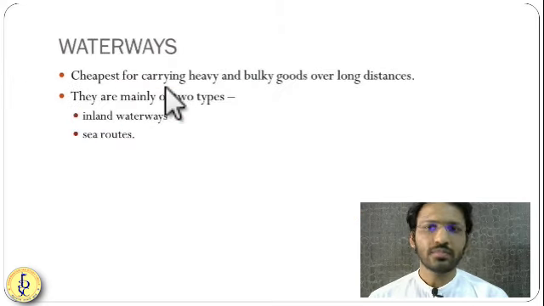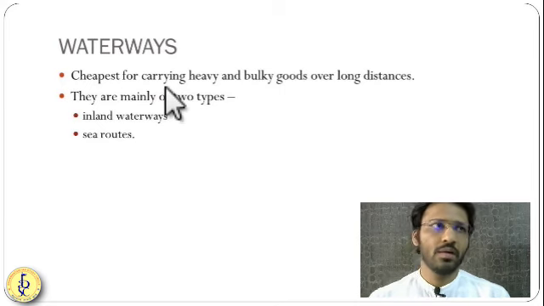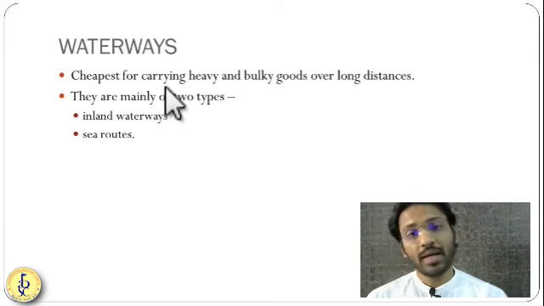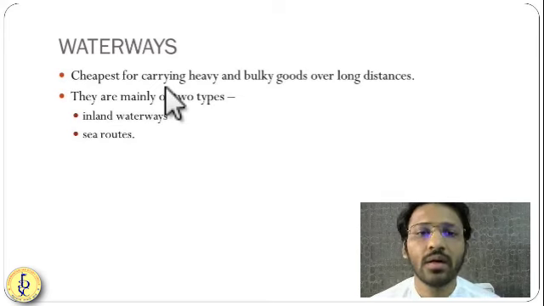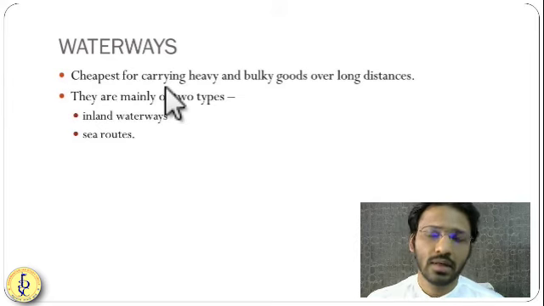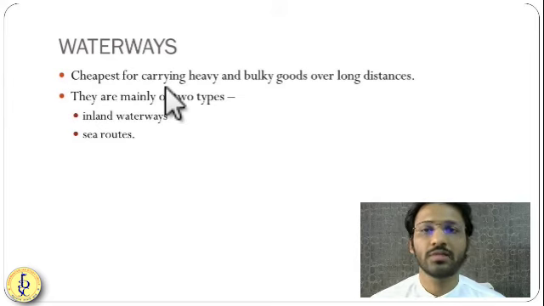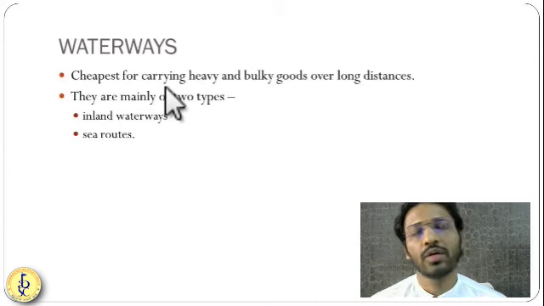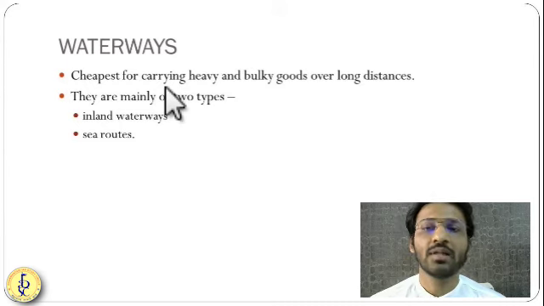Now, friends, after rail, the third important mode is waterways. You might have heard about many waterways like Ganga waterways, Brahmaputra waterways, Mahanadi waterways, then the river linking project specifically for waterways. Okay, so Allahabad Haldia National Highway number 1. So you have heard about this.